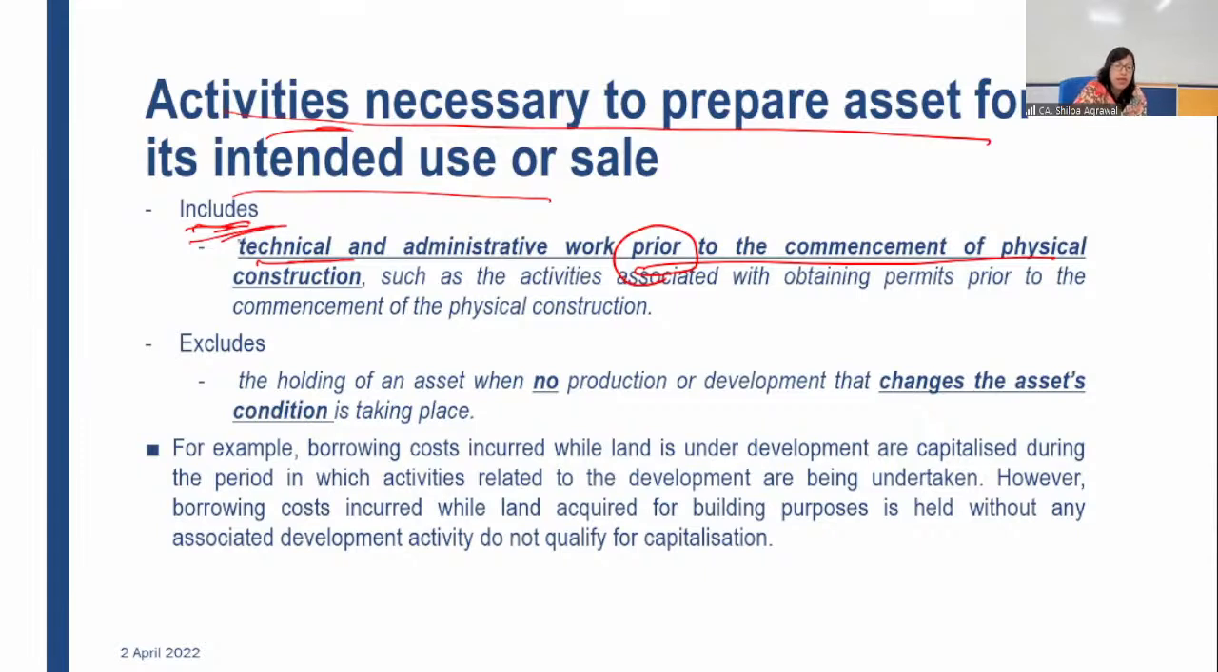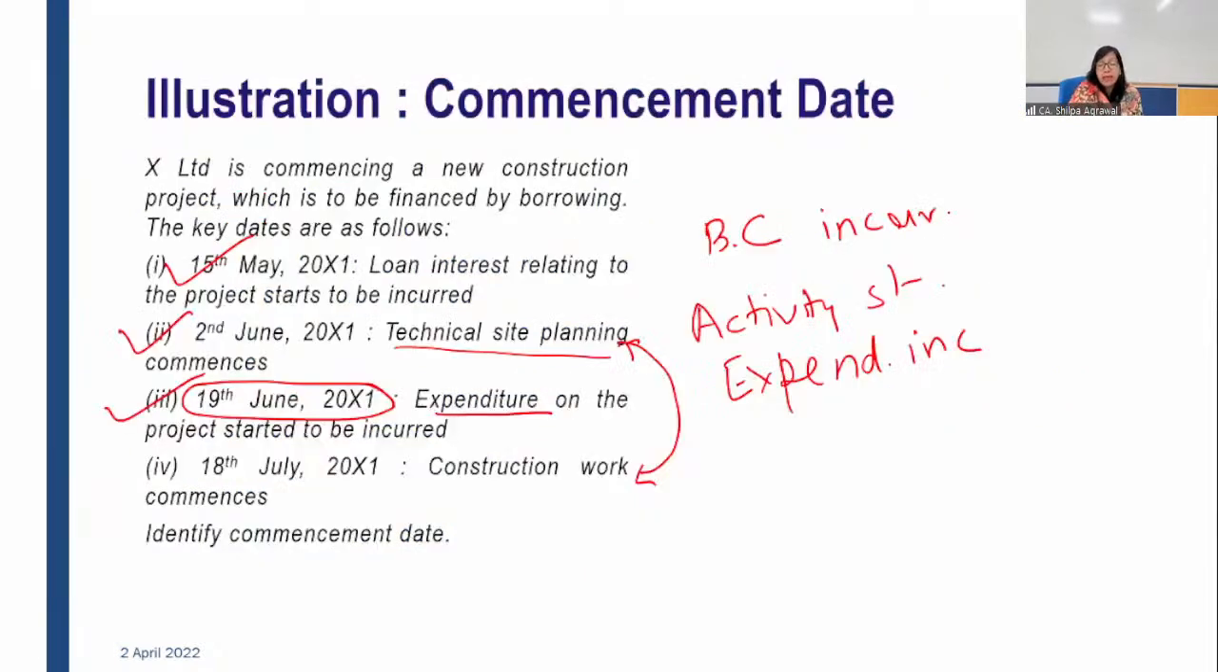So even the technical activity will be considered as activity started for construction. We do not have to wait for physical construction to start. Even if the technical or administrative paperwork related to that construction work starts beforehand, we will consider that date as the activity being started. Okay. So your answer should be 19th June.